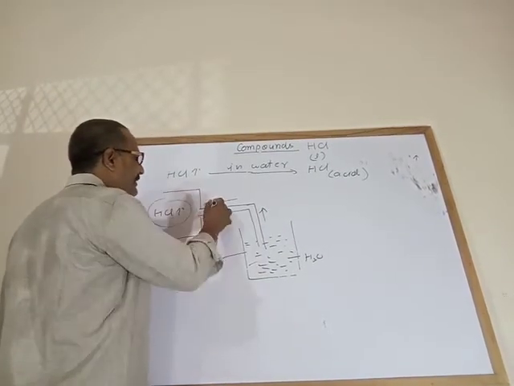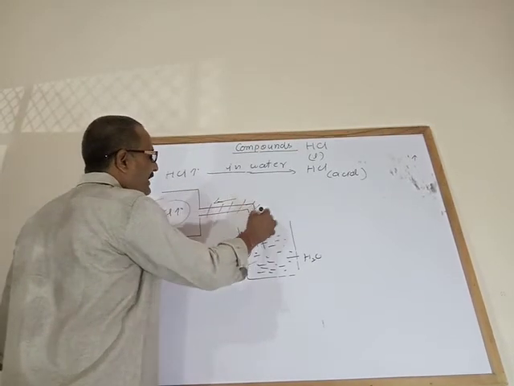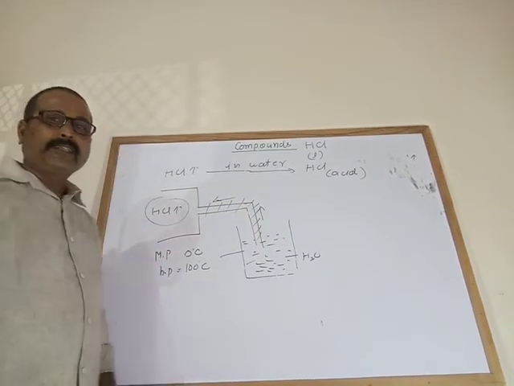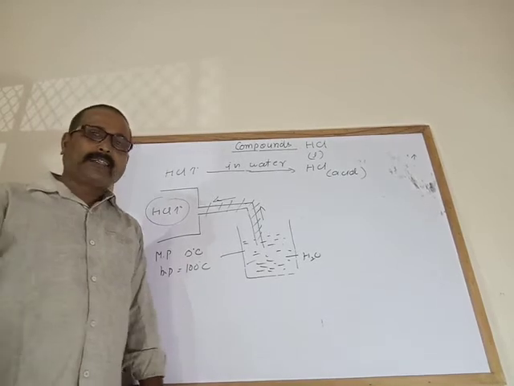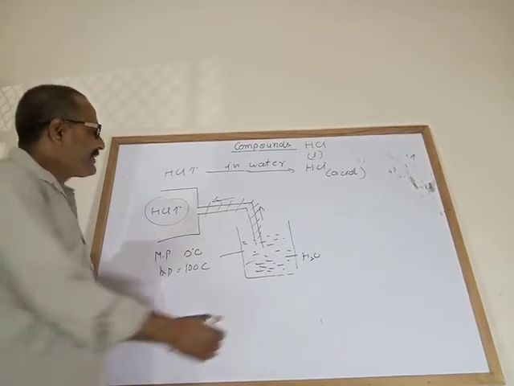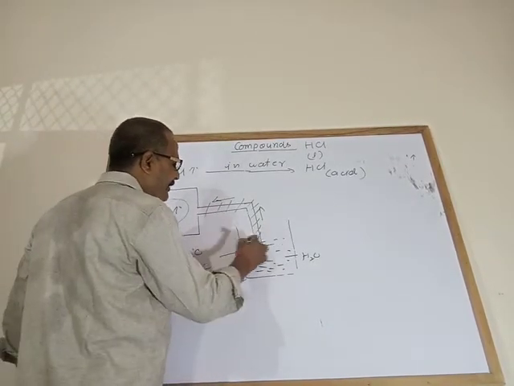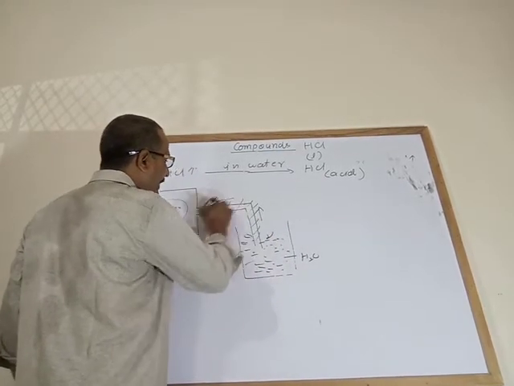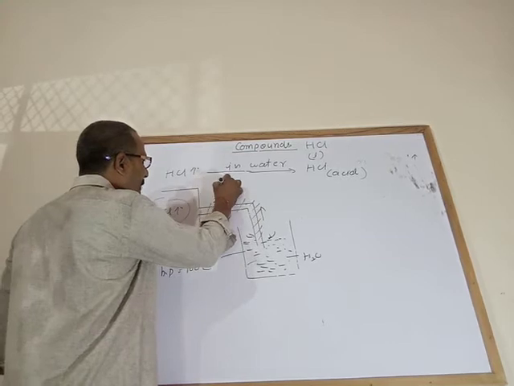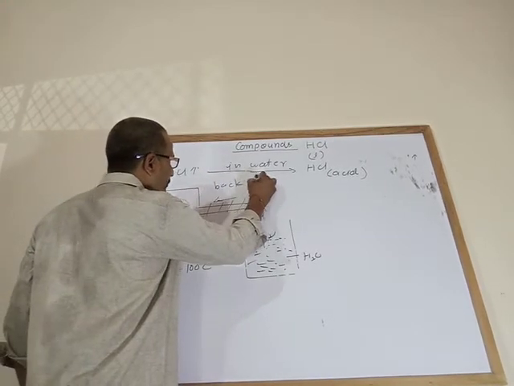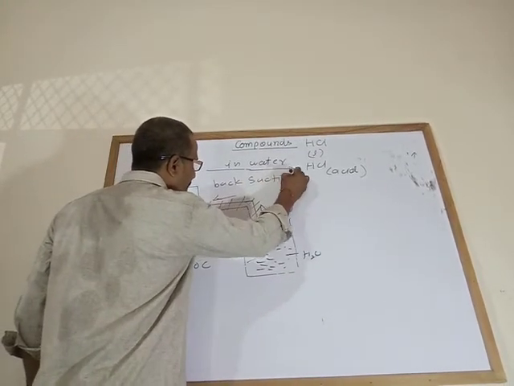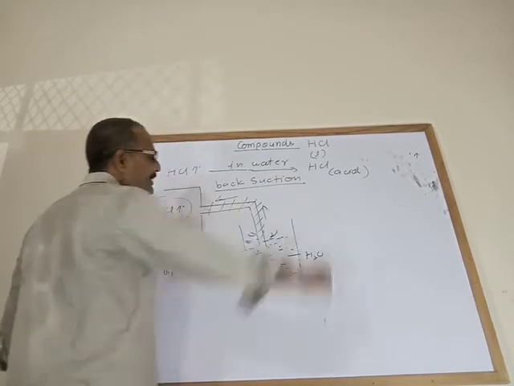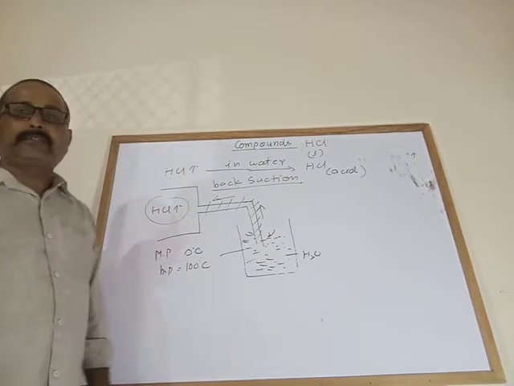In that condition, this glass apparatus can be cracked. So what is the other process? When a vacuum is created, the glass apparatus will be cracked. This is called back suction.